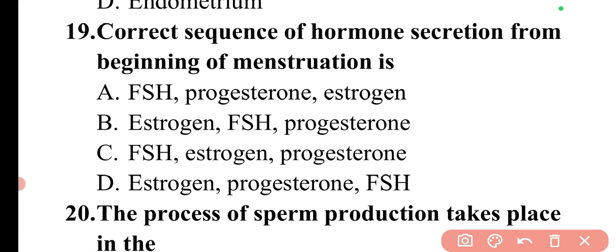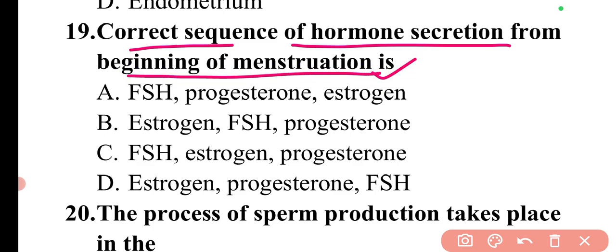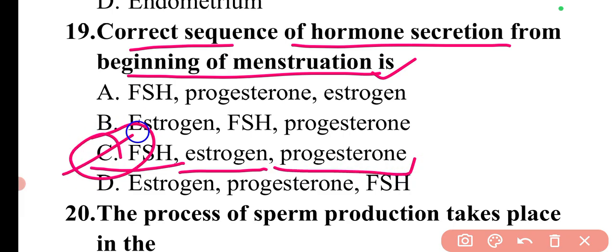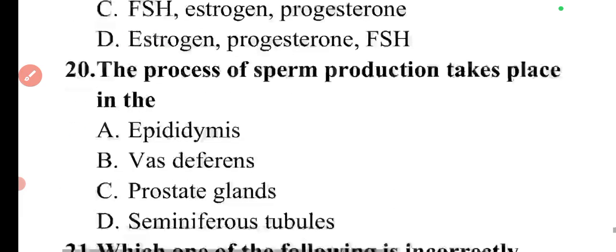Next question is, correct sequence of hormone secretion from beginning of menstruation is. So the correct sequence of hormone secretion from beginning of menstruation is, again, easily identified: first follicle stimulating hormone, then estrogen will secrete, then at last progesterone. So here option C will be the correct answer.